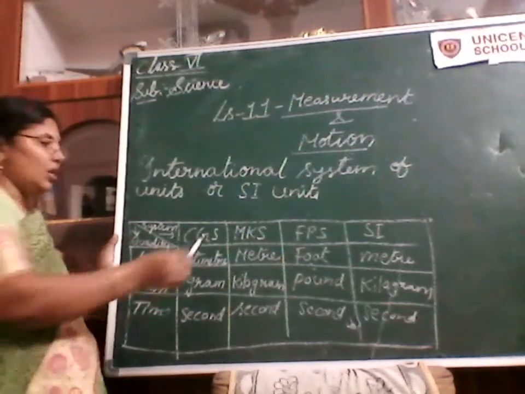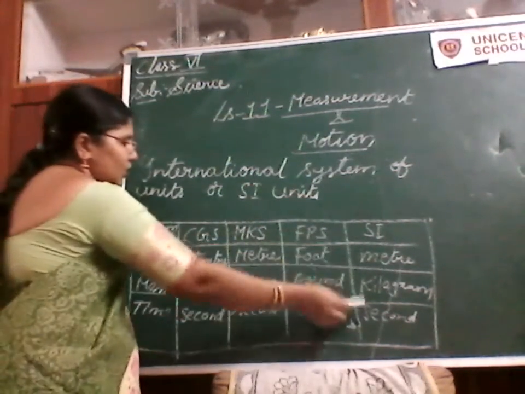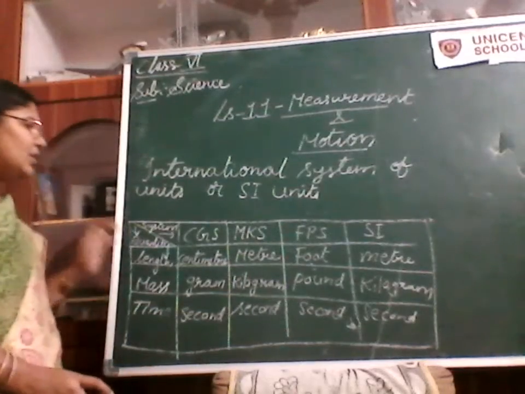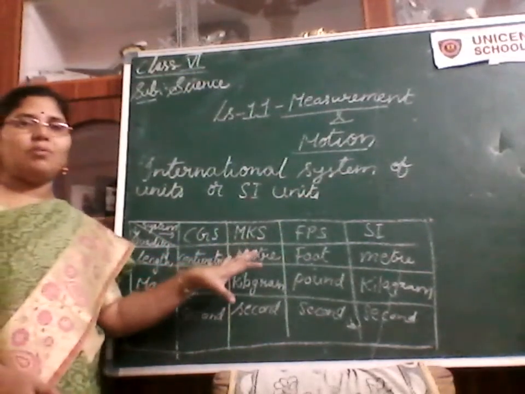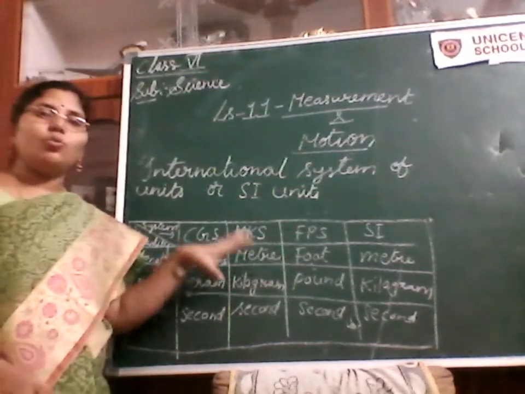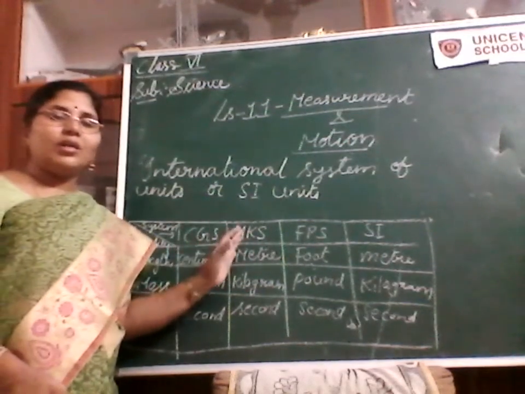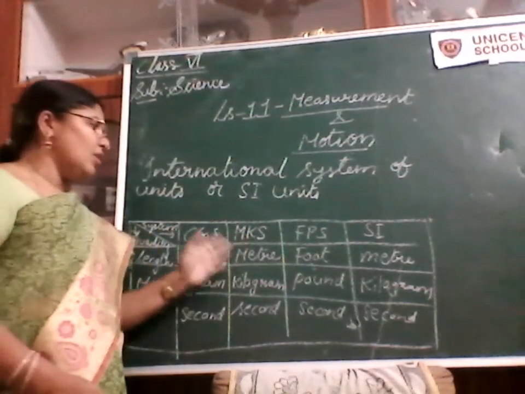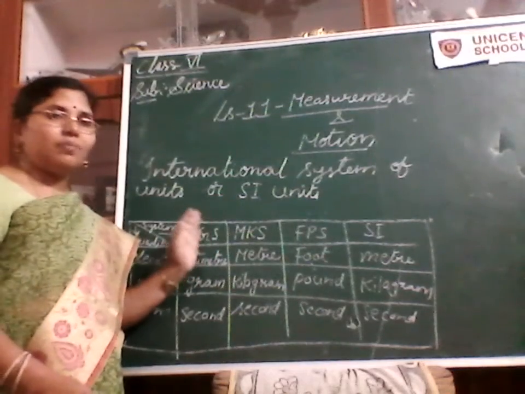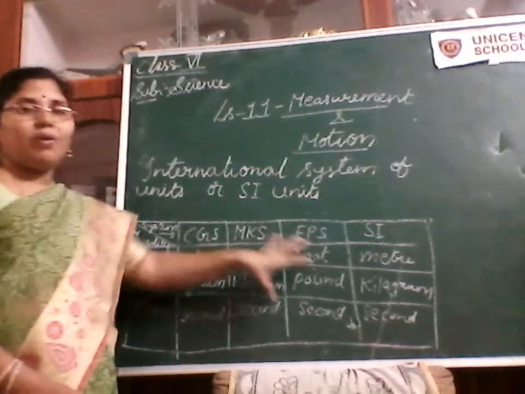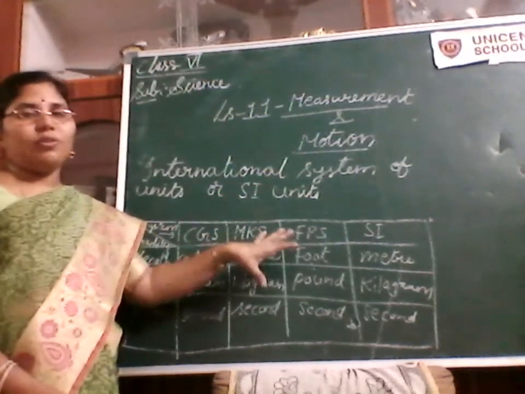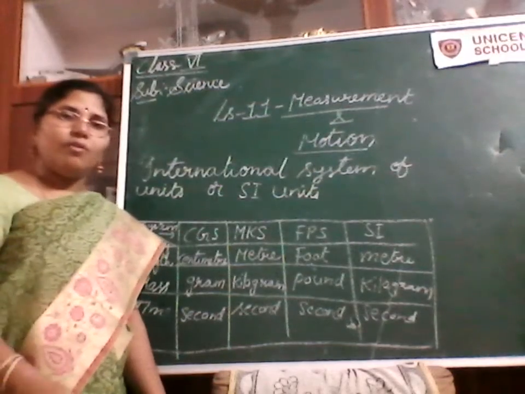As I said earlier, the units of the MKS and SI systems are the same, and these are the standard units of measurement followed throughout the world. Every physical quantity of a substance is measured with the help of these three kinds of units throughout the world.